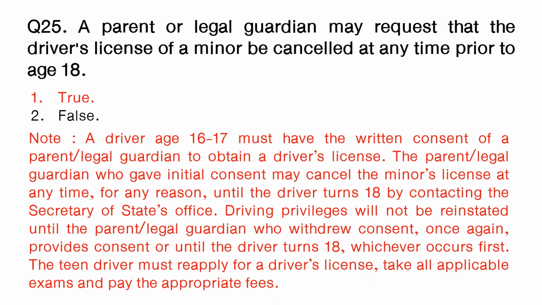Note: a driver aged 16 to 17 must have the written consent of a parent or legal guardian to obtain a driver's license. The parent or legal guardian who gave initial consent may cancel the minor's license at any time for any reason until the driver turns 18 by contacting the Secretary of State's office. Driving privileges will not be reinstated until the parent or legal guardian who withdrew consent once again provides consent or until the driver turns 18, whichever occurs first. The teen driver must reapply for a driver's license, take all applicable exams, and pay the appropriate fees.